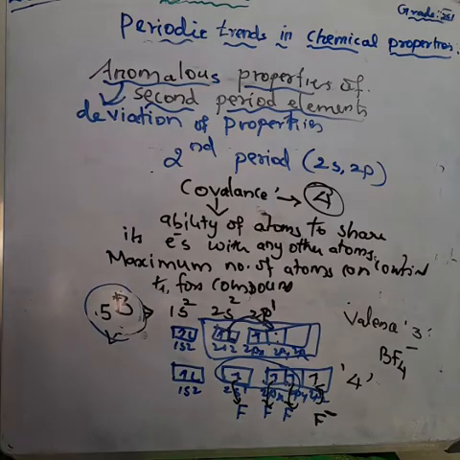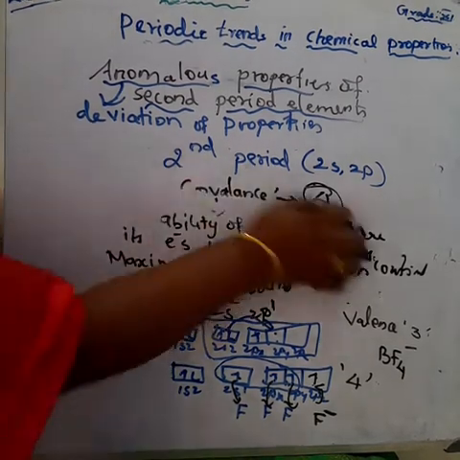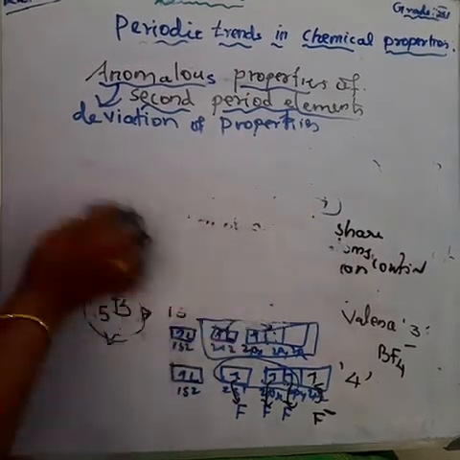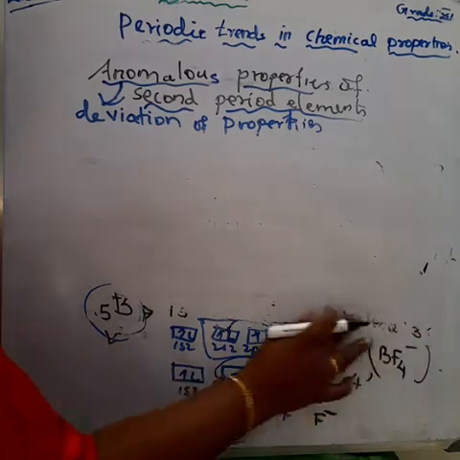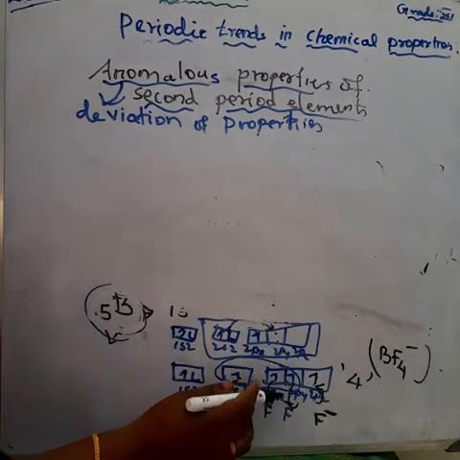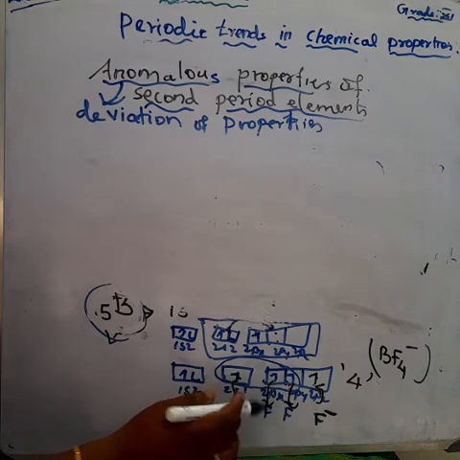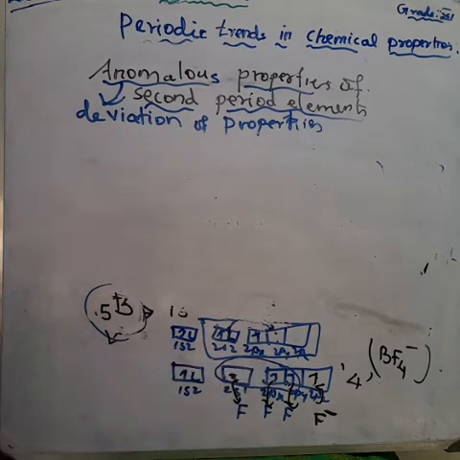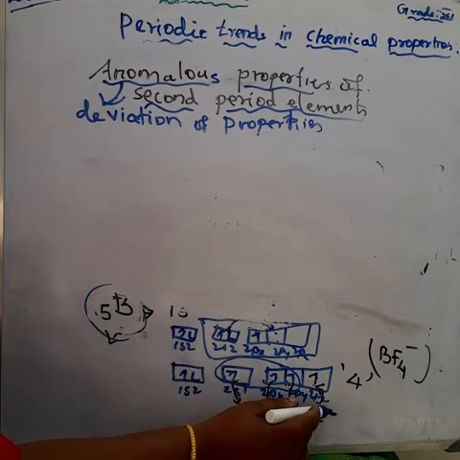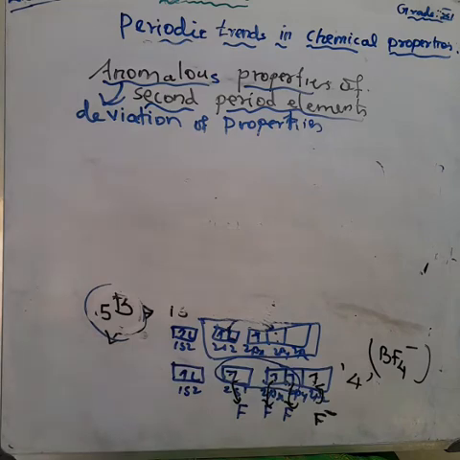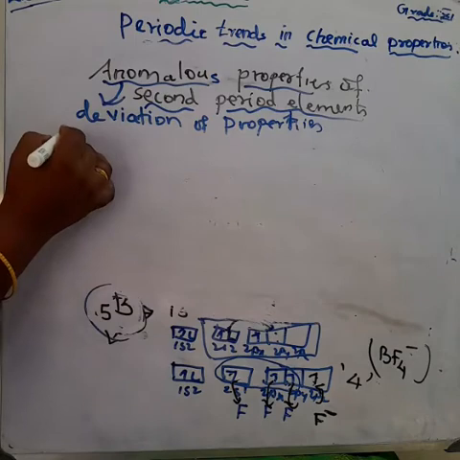For example, boron combines with 4 fluorine atoms to form BF4 minus, because the boron atom has only 1 free orbital. So the extra electron is added to this free orbital, giving BF4 minus. And the other period elements show higher valences than the second period elements.